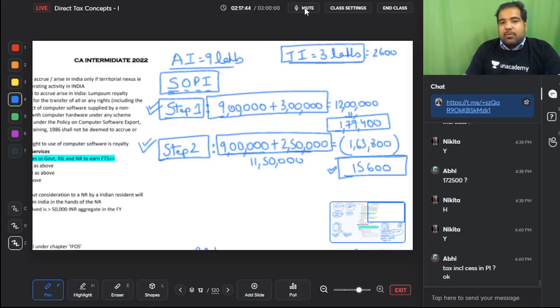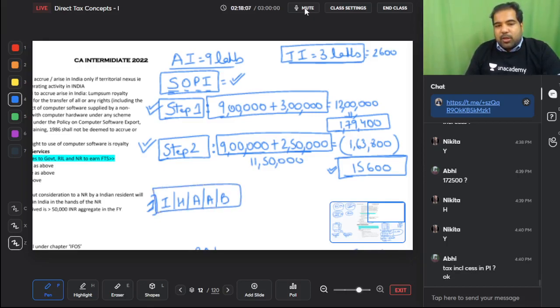Focus on the forest. Look at the bigger picture. When is this scheme of partial integration applicable? It is applicable first only if you are an individual or anyone who has a basic exemption limit. That means you are an individual or an HUF or an AJP or an AOP or a BOI. These are people who enjoy a basic exemption limit. That is the first condition.